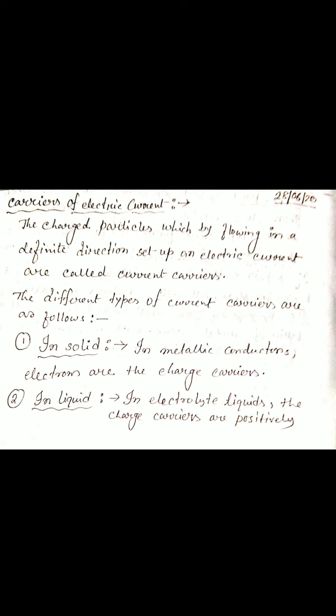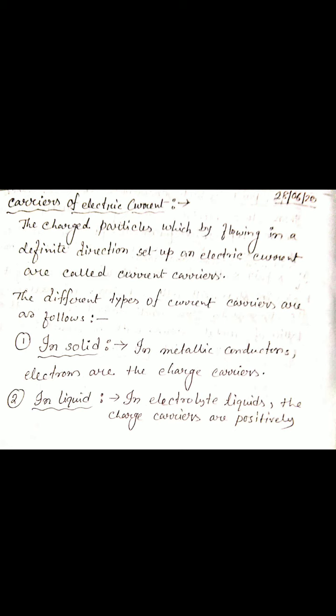It sets up an electric current. So we can say that charged particles are the carriers of electric current. Now these charge carriers are different for different materials.